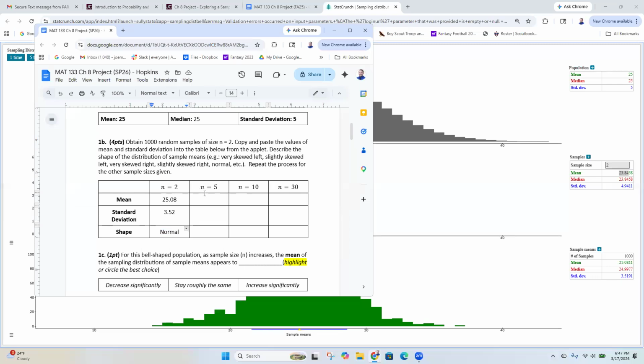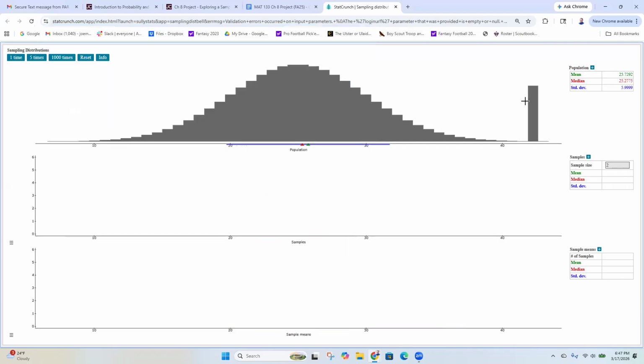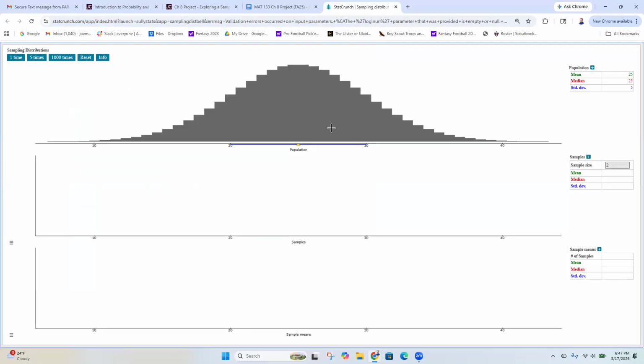But let's move on to the next part, which is we're going to increase our sample size to a sample size of 5. So let's go back over here. Oh, I didn't want to do that. What have I done? Don't click your population or you have to restart it. So right here on the right, we're going to change our sample size to 5. When you do that, it should reset everything. Or you can hit reset. But change your sample size to 5.